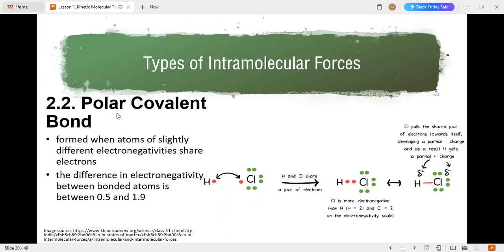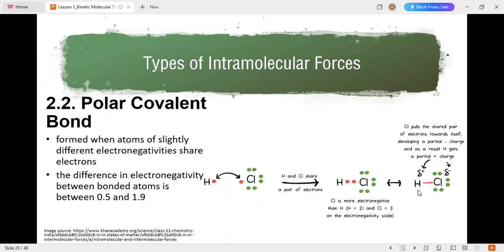To illustrate as well, since chlorine has more electronegativity compared to hydrogen, it will attract more electrons towards its part, so it will become partially negative since there is a greater pool of electrons in chlorine compared to hydrogen. And hydrogen here will become partially positive.